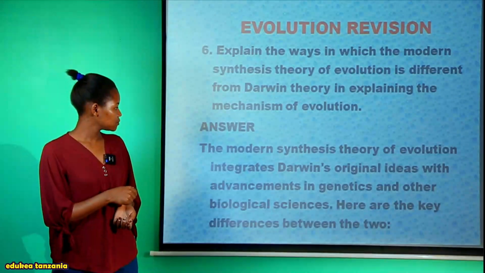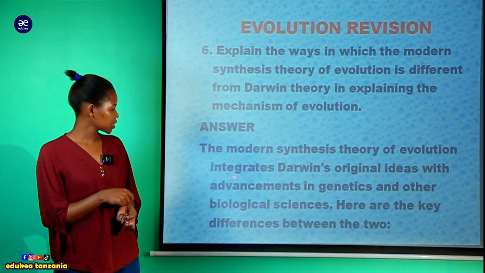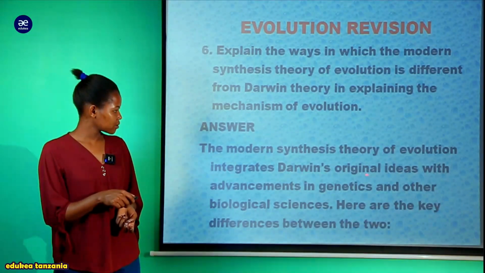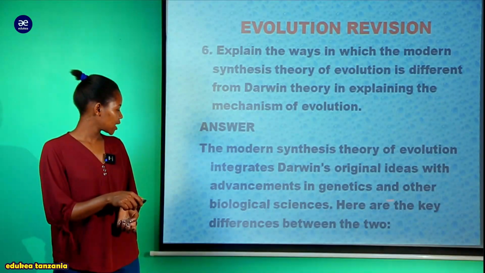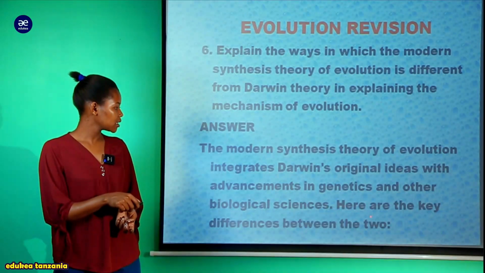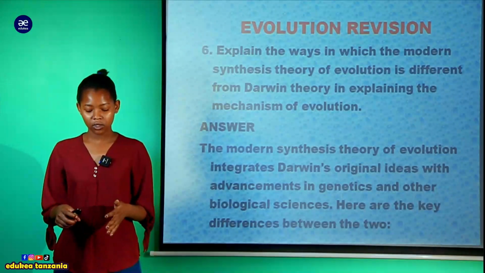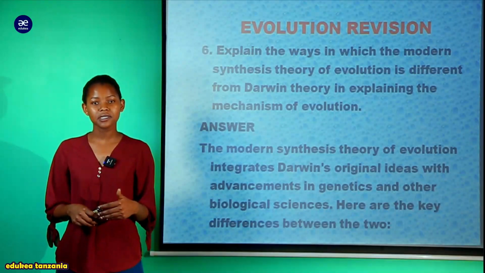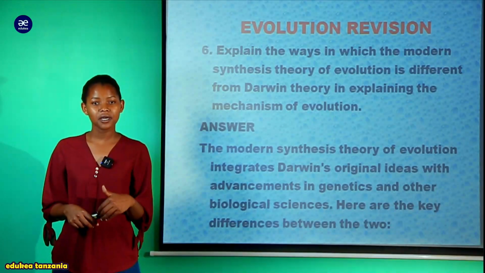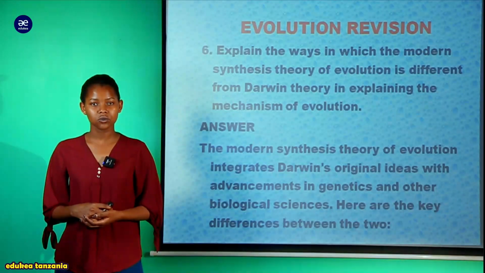As you can see here, firstly, the modern synthesis theory of evolution integrates Darwin's original ideas with advancement in genetics and other biological sciences. And here are the key differences between the two. First of all, my dear students, we have to remember that modern synthesis theory is the neo-Darwinism, is the theory after Darwin theory. And now we are going to look on the differences between the two.